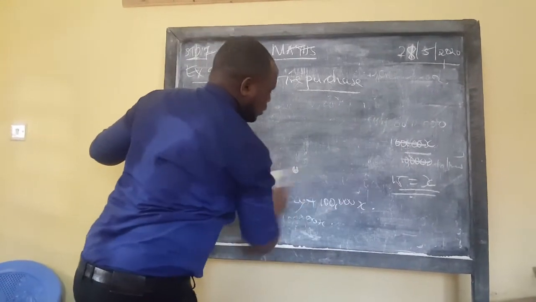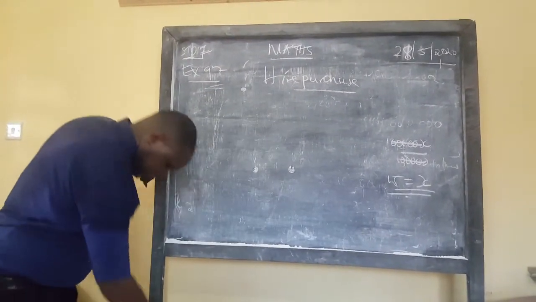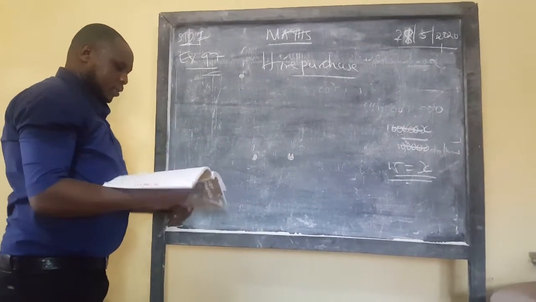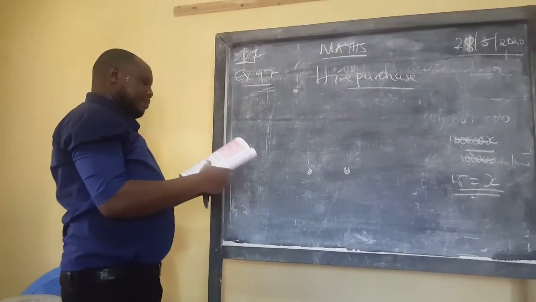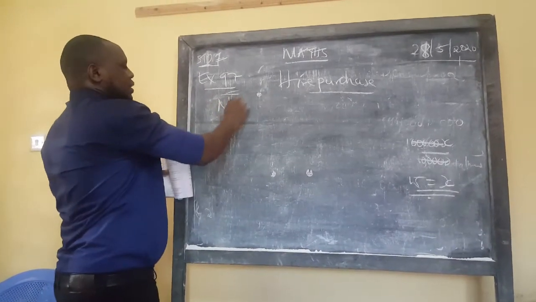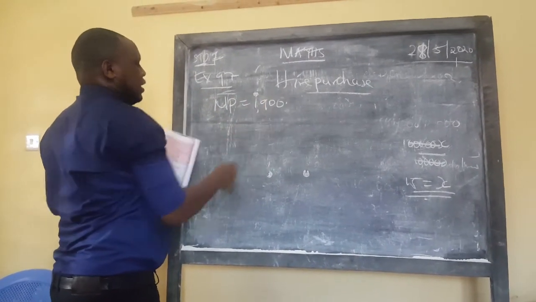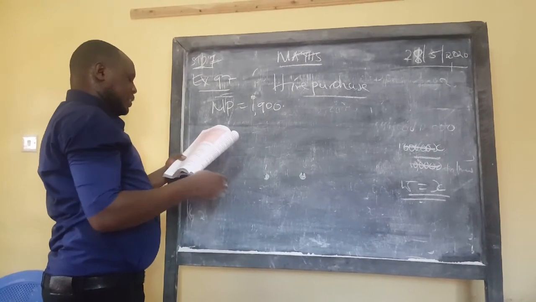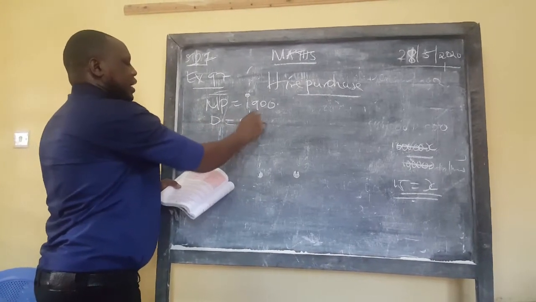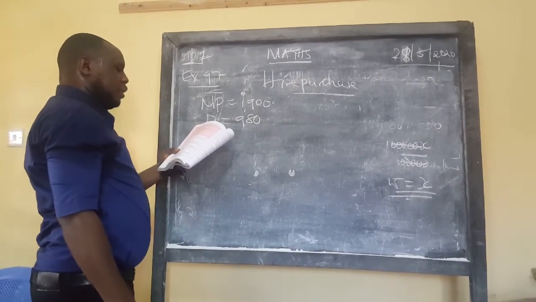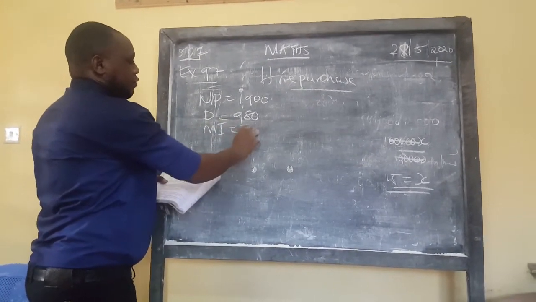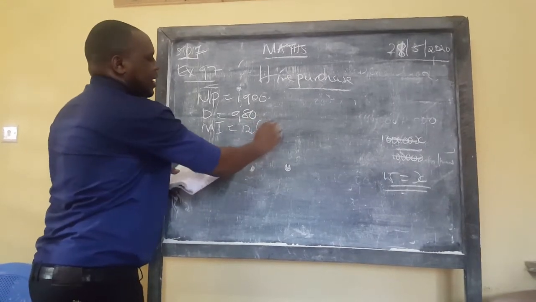So I want us to do another example. And this goes: the market price for a radio was 1,900 shillings. Kama bought it on hire purchase by paying a deposit of 980 shillings and 12 monthly installments of 120. The 12 monthly installments were 12, and each one he was to pay 120.